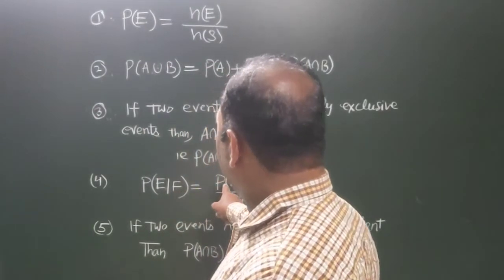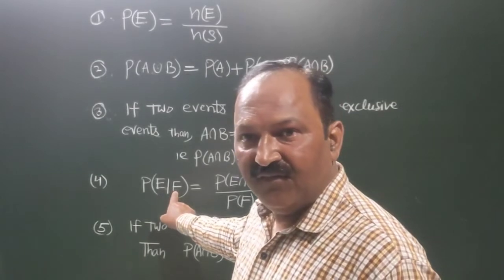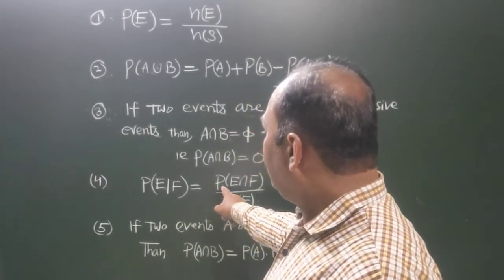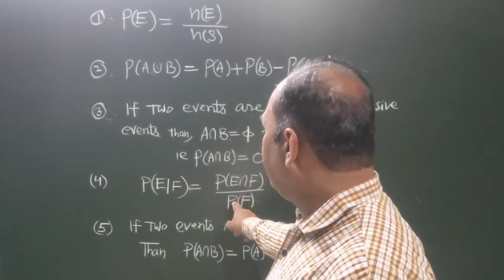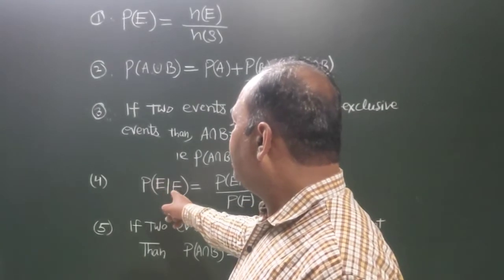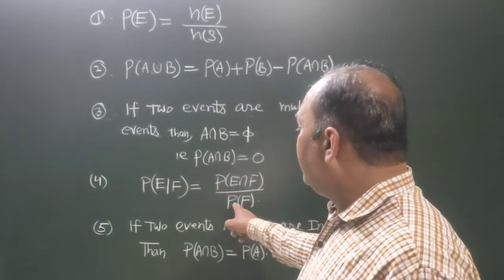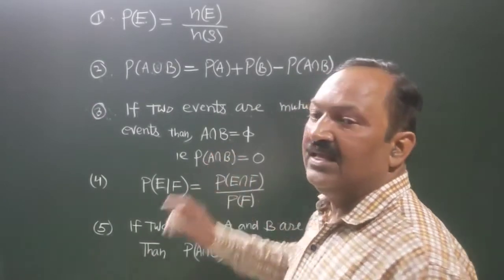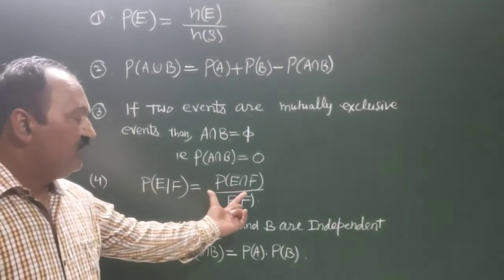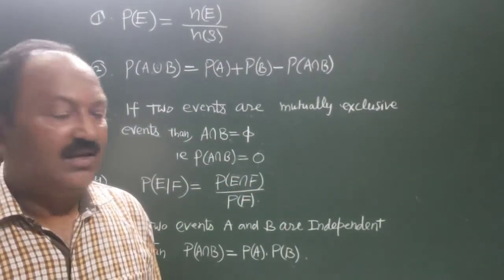It is equal to P of E intersection F divided by P of F. This is conditional probability, hence it is equal to P of E intersection F divided by P of F. If the formula is F conditional E, then it will be equal to P of E intersection F divided by P of E. So this is the fourth theorem or formula for the probability.